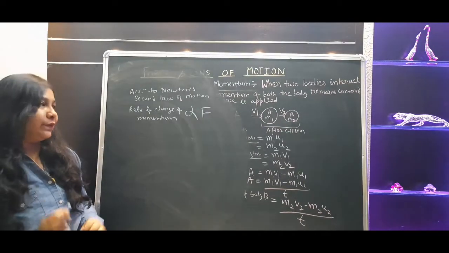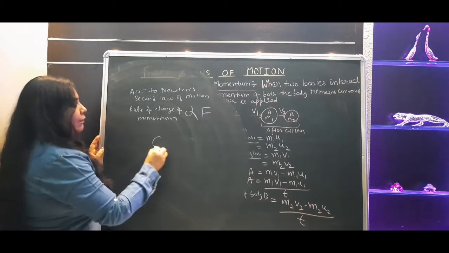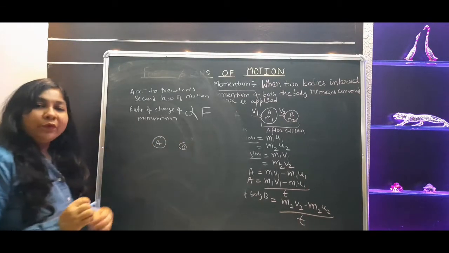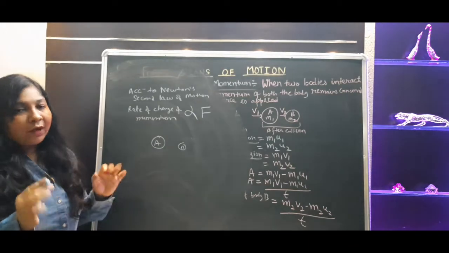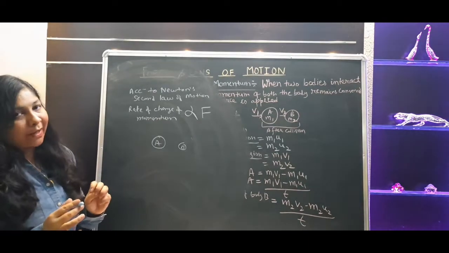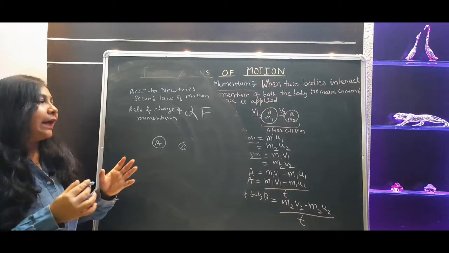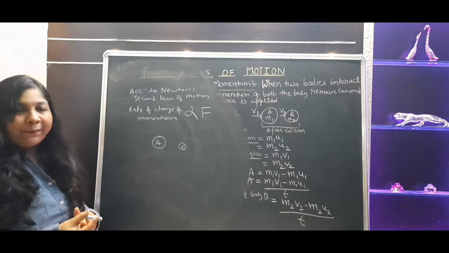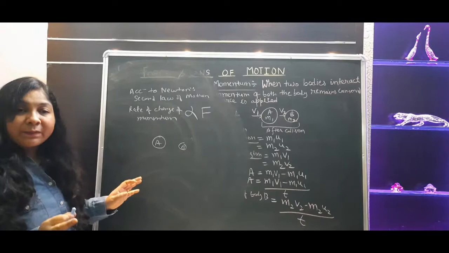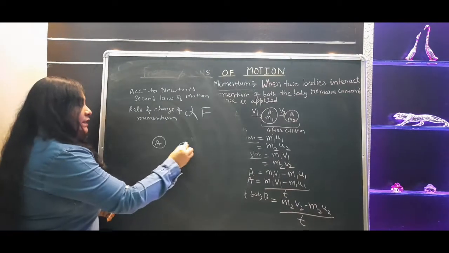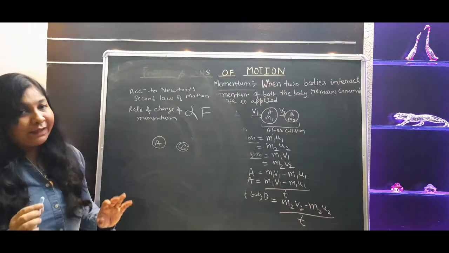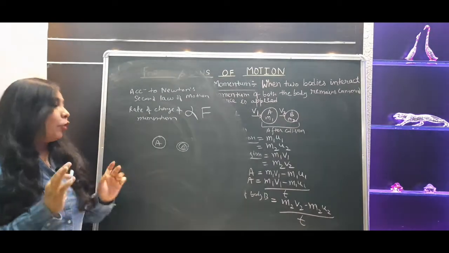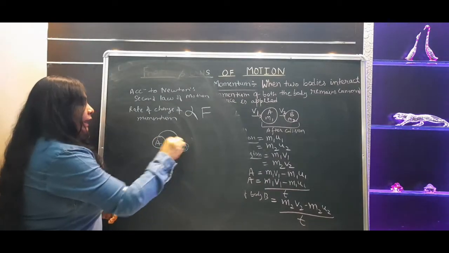Applied unbalanced force. Here, see here, we have two objects, right? Body A and body B. They both are colliding by their own. We are not applying here any external unbalanced force. They were just moving, and during that they just collided with each other for a certain period of time. So here no unbalanced force is applied. So whatever changes you are observing in body B, listen carefully, obviously it will be done by body A only.